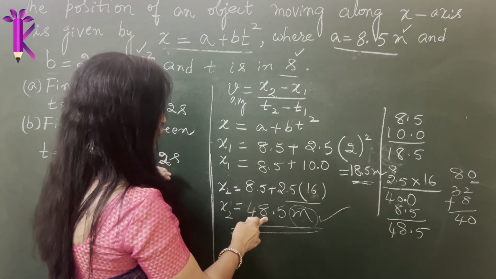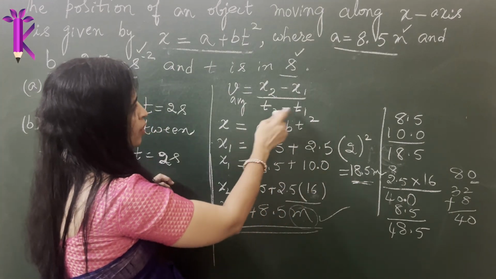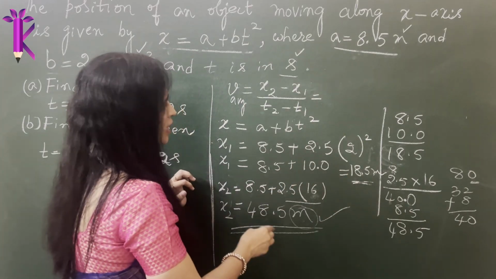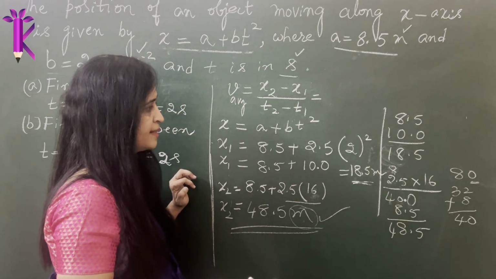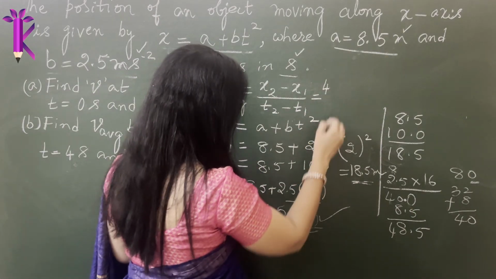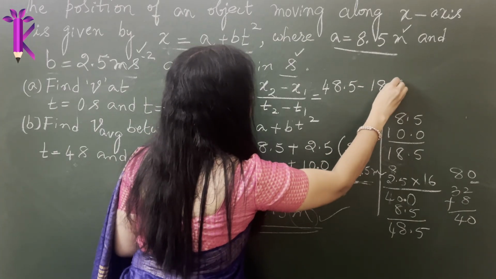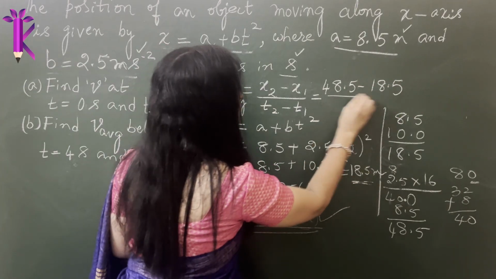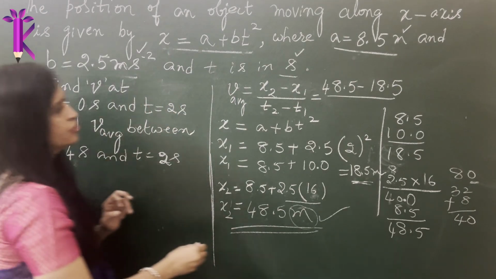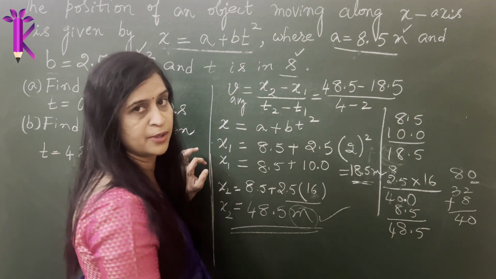Okay, now that you have got your x2 and x1, substitute. You already know what is t2 and t1. You can directly calculate. So how much is x2? We'll do that. I'll give you a minute to calculate that. I'll write the numbers first. So x2 is 48.5 minus 18.5 is your x1 divided by how much is t1 and t2? 4 and 2. So it will be 4 minus 2. I'll pause for a while and then I'll reveal you the answer.